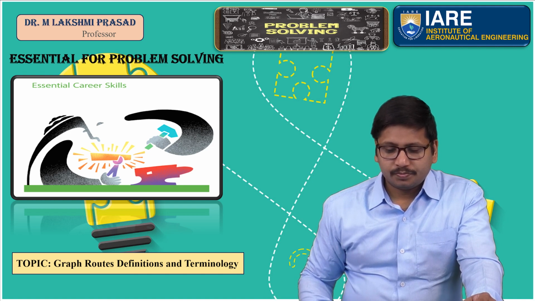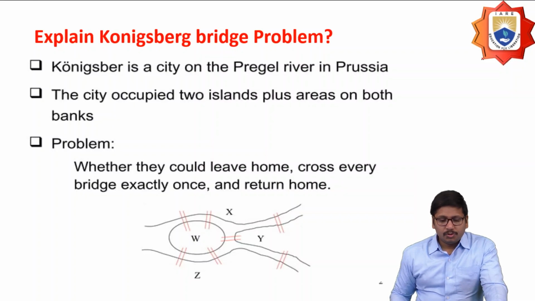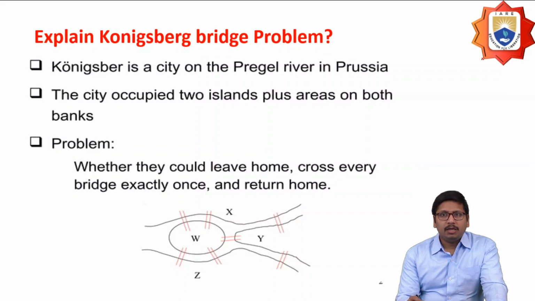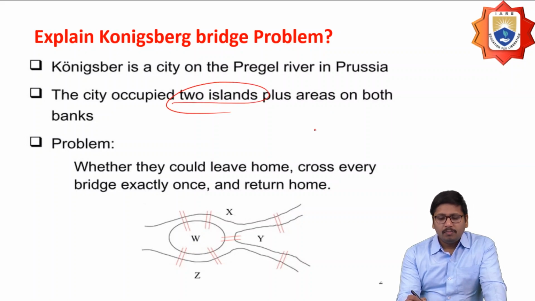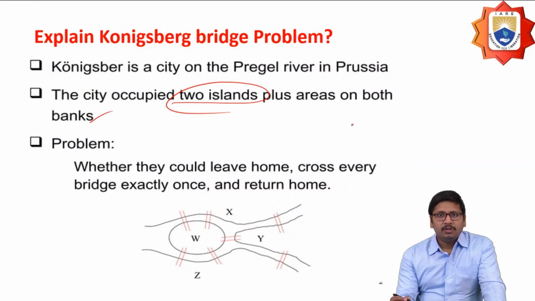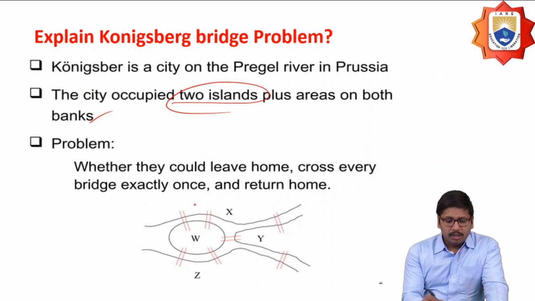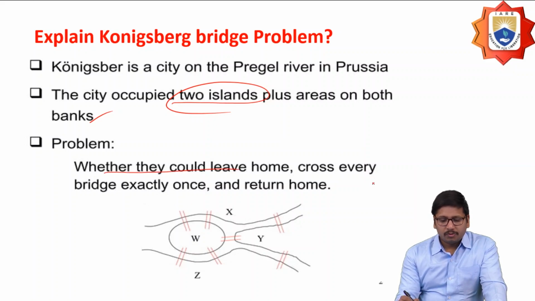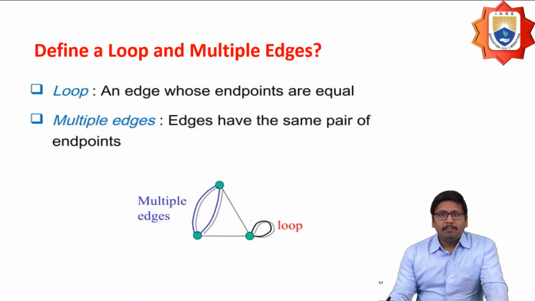So, explain the Königsberg bridge problem. Königsberg is a city on the Pregel river in Prussia. The city is occupied by two islands plus areas on both banks of the river. The problem is whether one could leave home, cross every bridge exactly once, and return home. So that is the problem. The Königsberg bridge problem is solved by making use of graph theory.